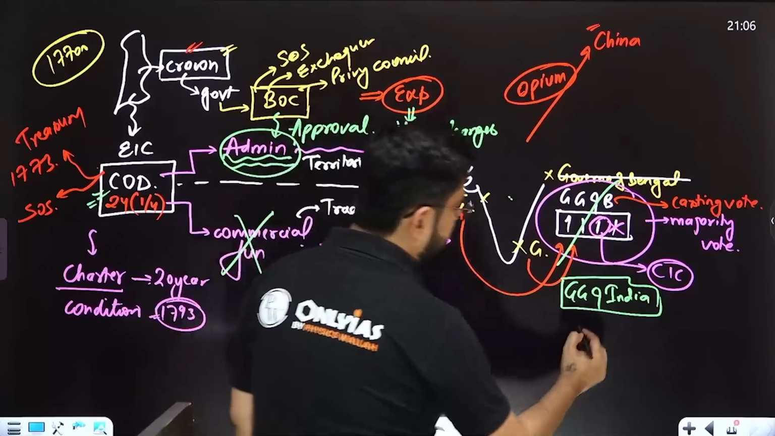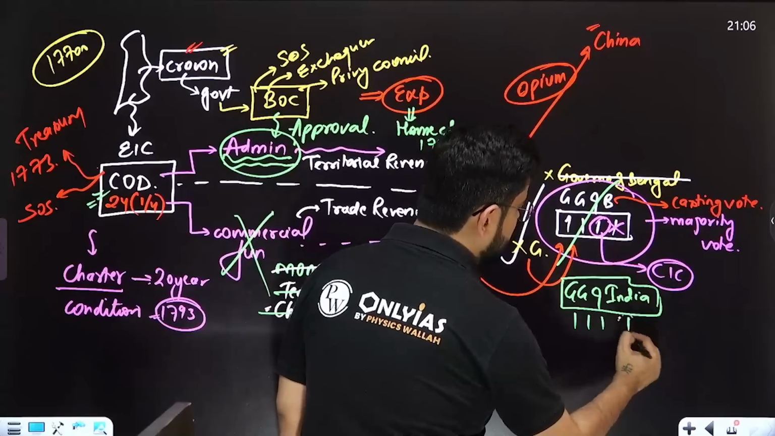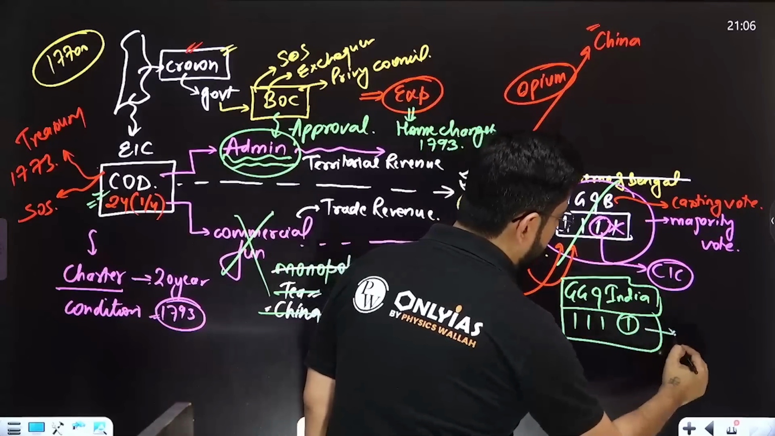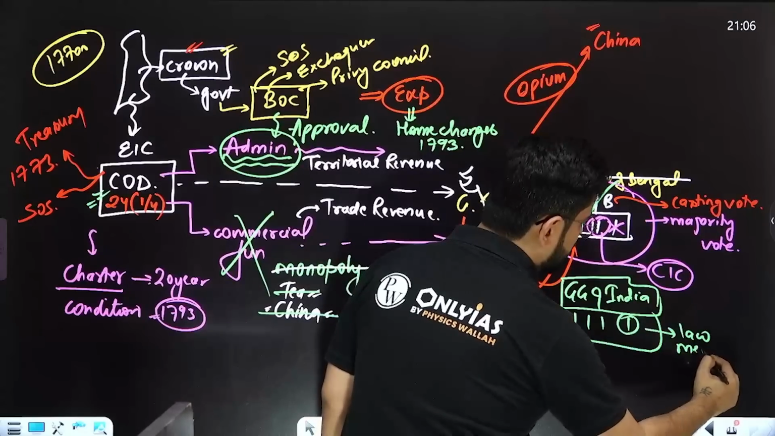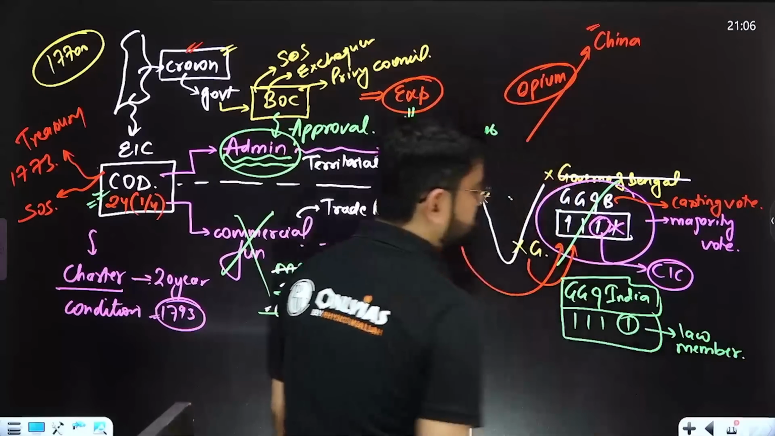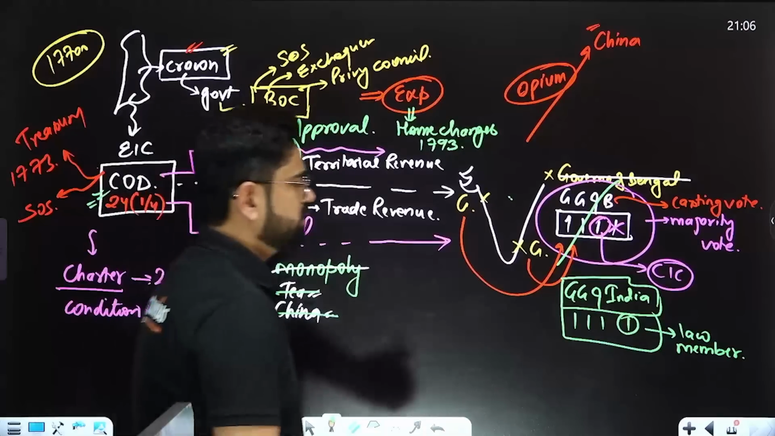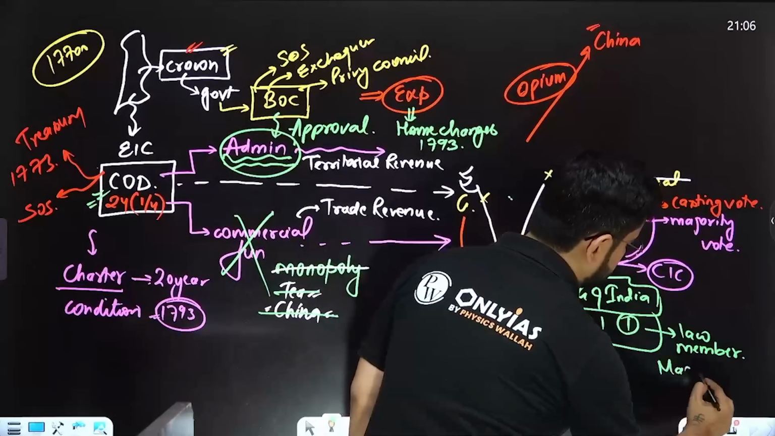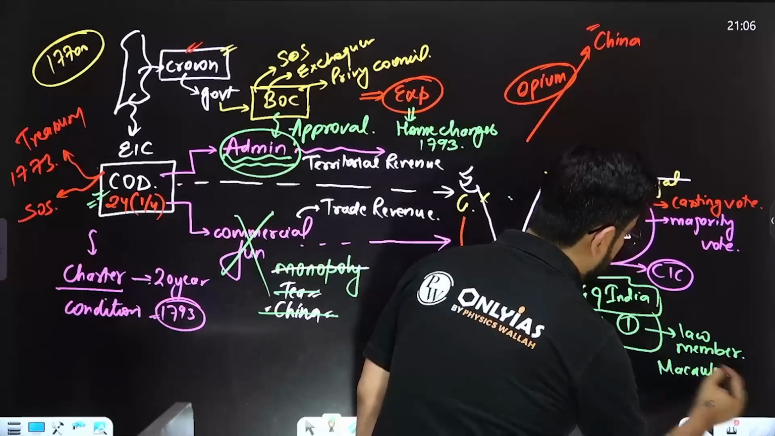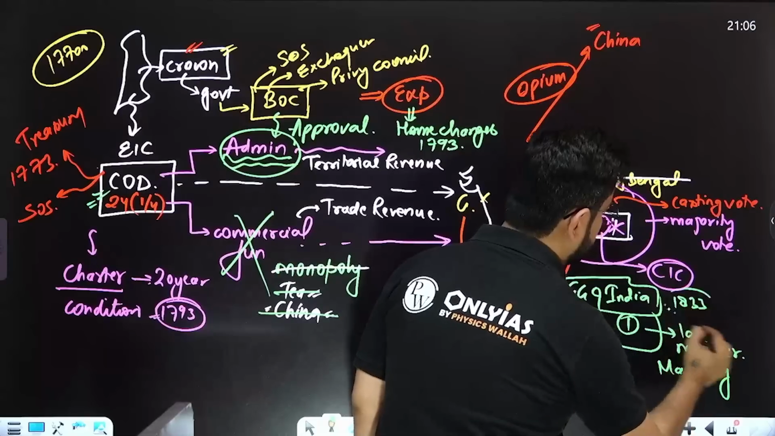Plus, there will be an additional member. This is a law member, a temporary member, for the purpose of legislation, for the purpose of laws and all. So there is a dedicated member, which was actually Macaulay. So this is happening in 1833.